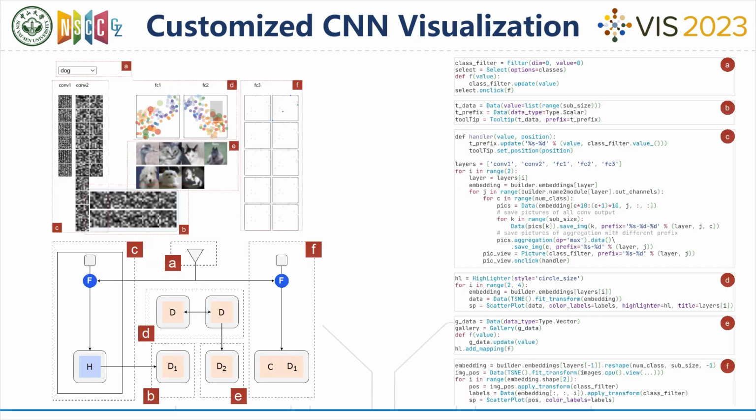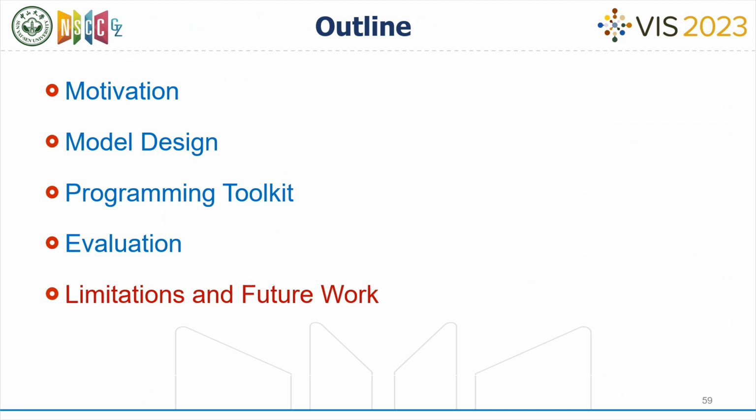The second example is a customized visual analytics interface for CNN. The components of the model A to F correspond to the interface and code. As you can see, to generate such an interactive interface that visualizes multiple pieces of information, we do not need to write a lot of code. Finally, I will make a conclusion, analyze the limitations of our work, and discuss some future work.